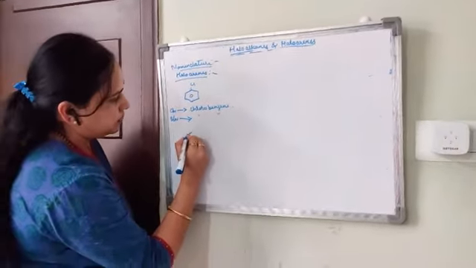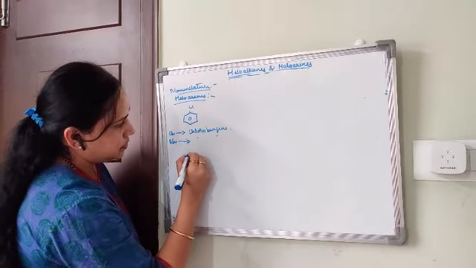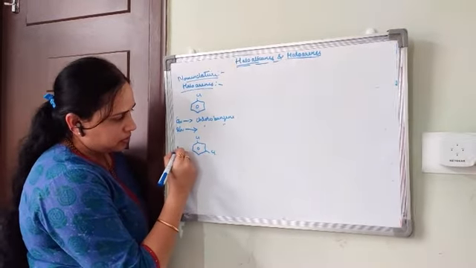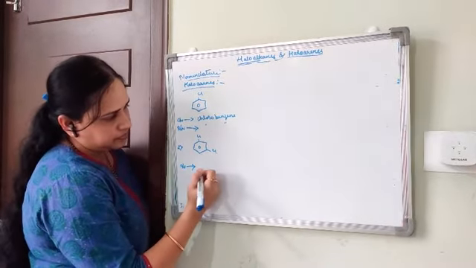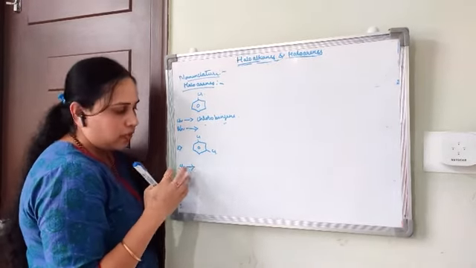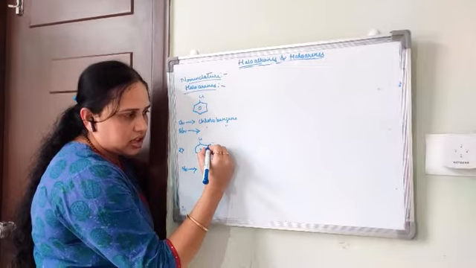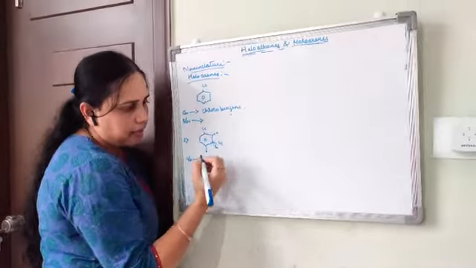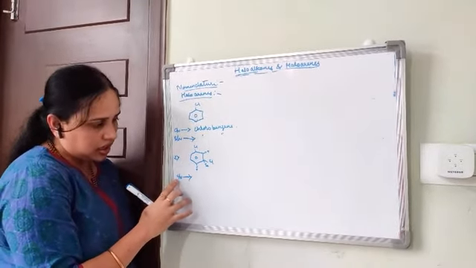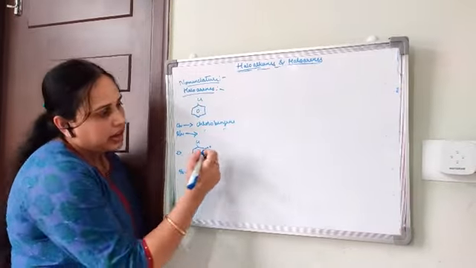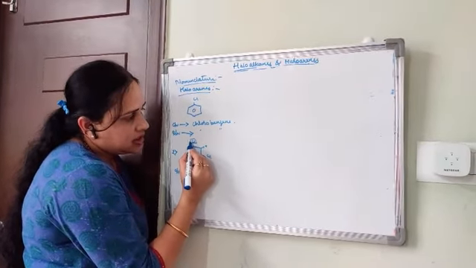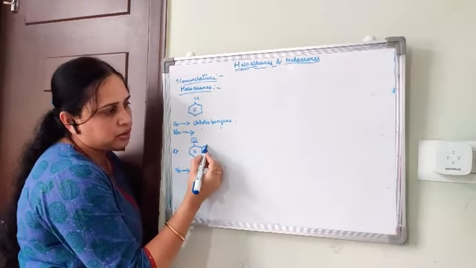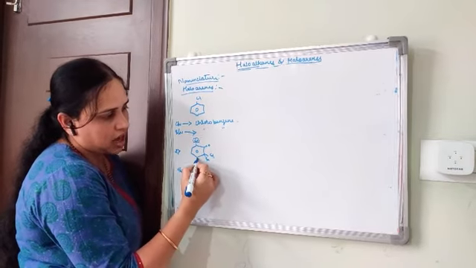This next one, Cl. So, what is the name of this compound? For naming, this carbon atom is ortho, this is meta, this is para. Especially this comes only under the common name. If we consider this as the major functional group, then this carbon atom is ortho, this is meta, this carbon atom is para.